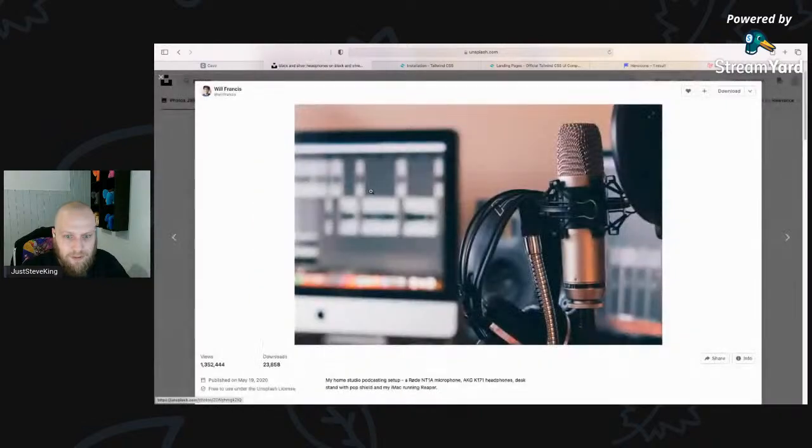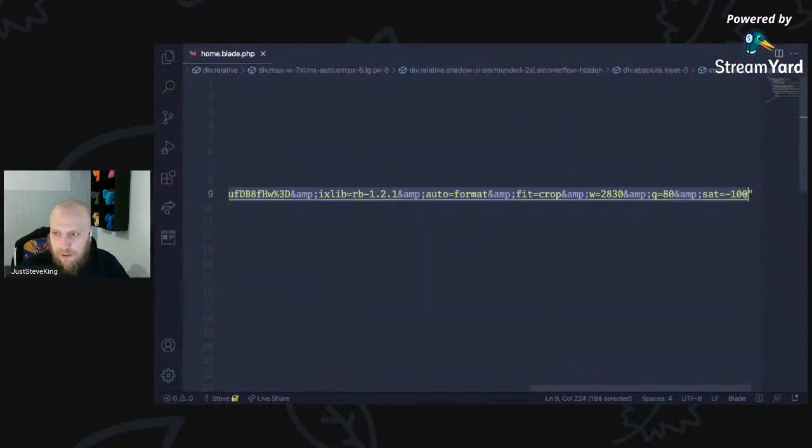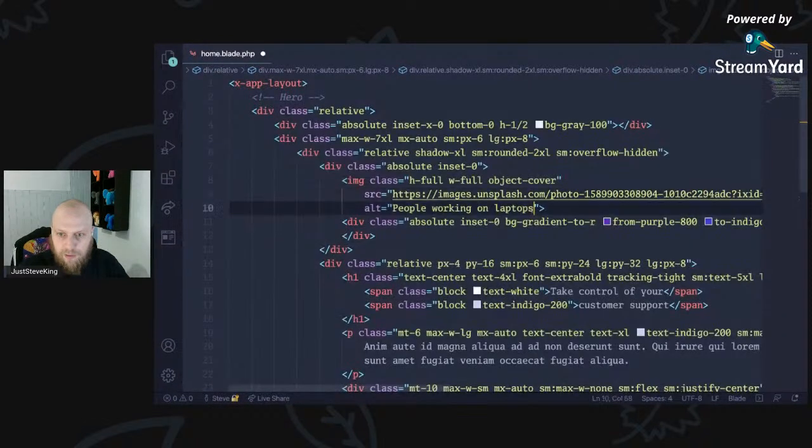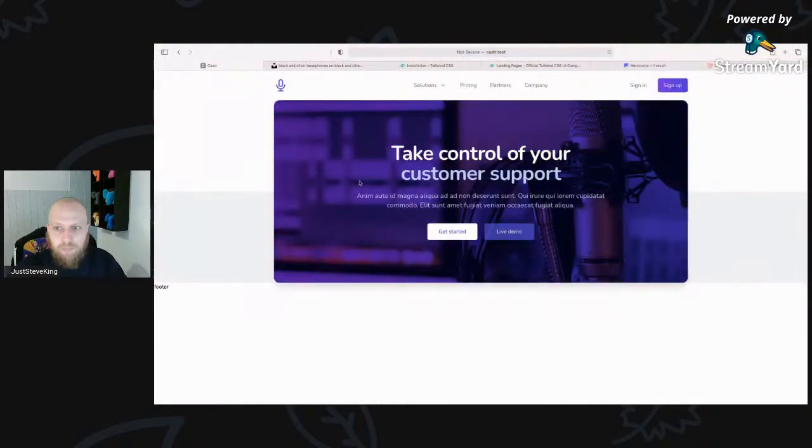That one's pretty cool. So copy the image address for that. And we can just grab that, and we can say podcasting. And let's just have a look. Bam. That looks more on point, doesn't it? Something nice and simple. Eventually, we'll probably customize that a little bit more, but we'll get there.